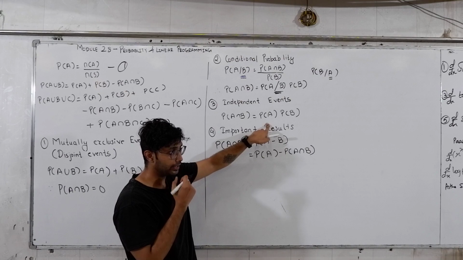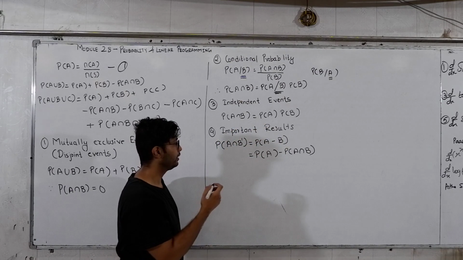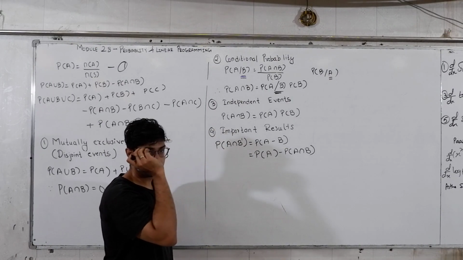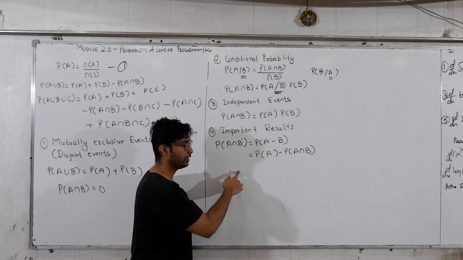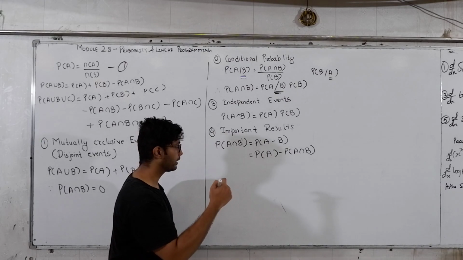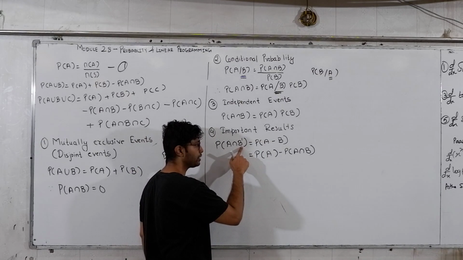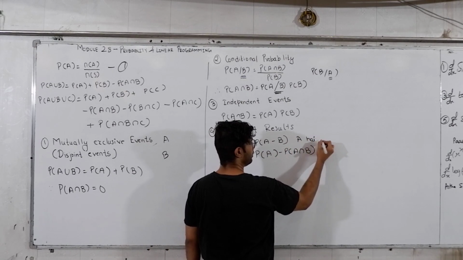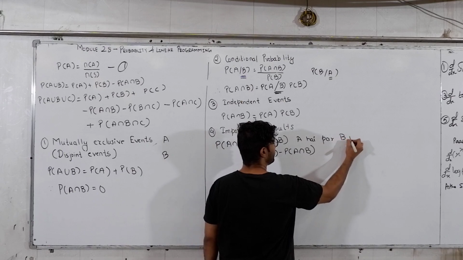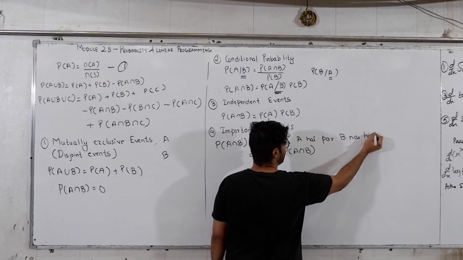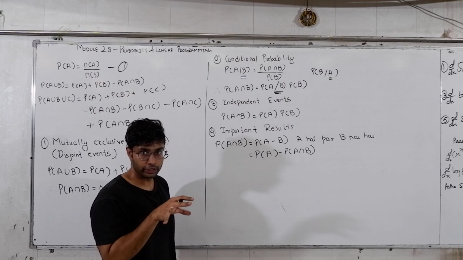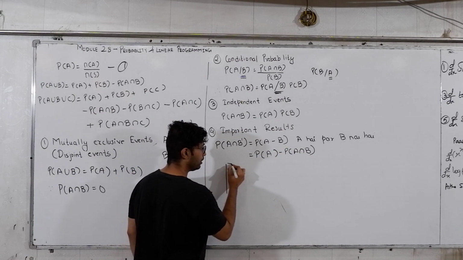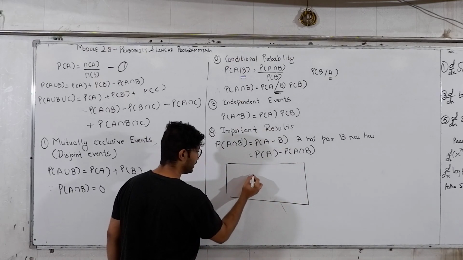Now there comes a part in the important results: probability of A intersection B dash, and a lot of students make mistakes here. So to remember from today, A intersection B dash means A but not B. That means you don't have to include the elements of B, which is given as, let's see by Venn diagram. Venn diagrams make it very easy.